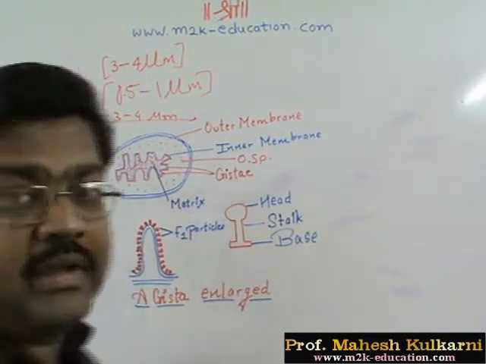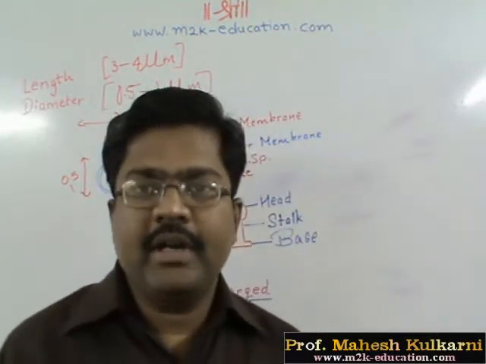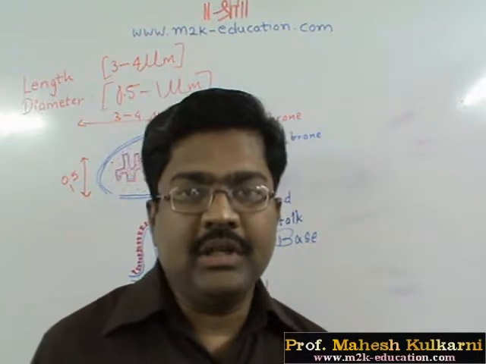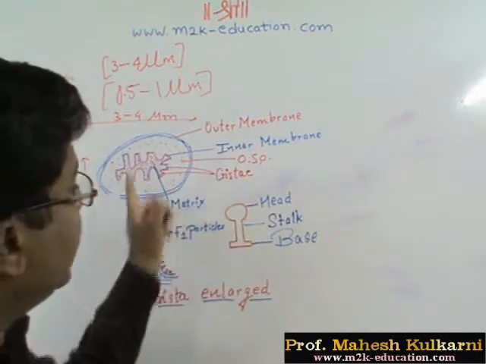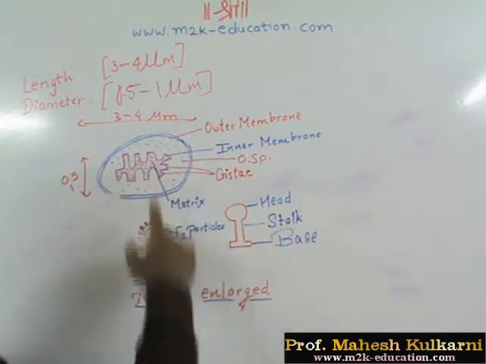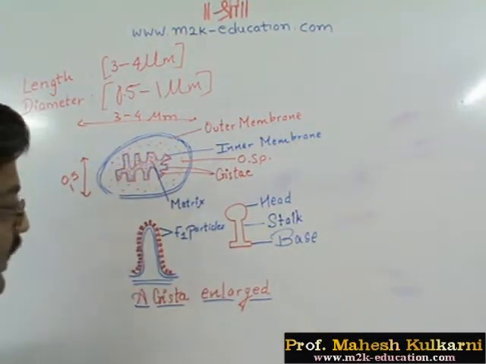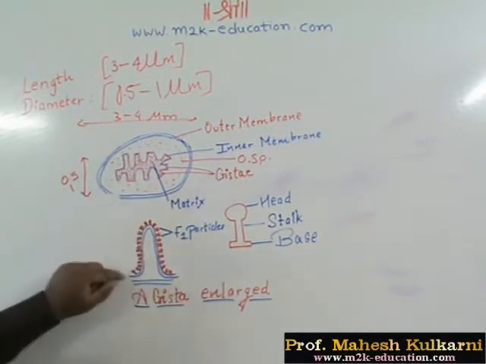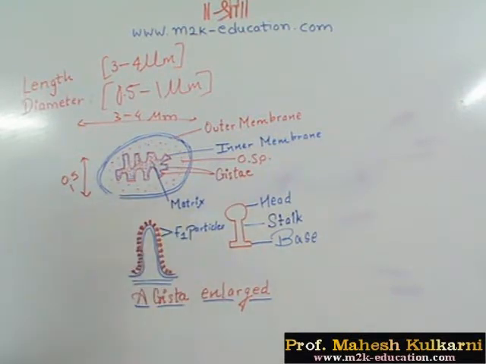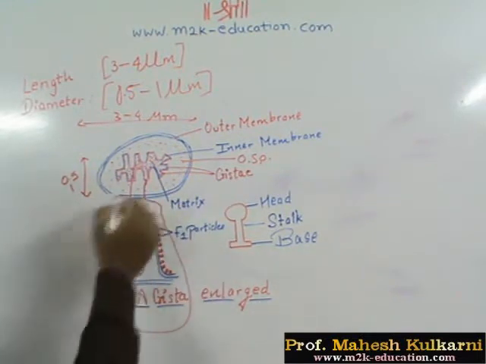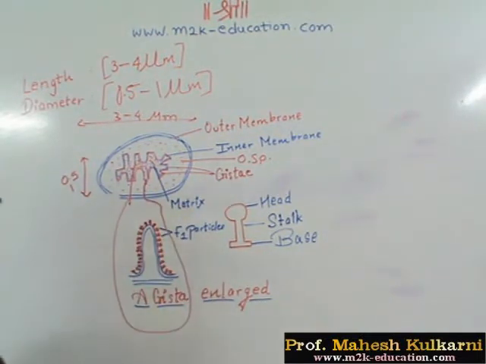Now the inside part is the folded part. This part is not smooth. Why is it folded? In order to increase surface area. So the inner membrane is the folded one. These folds are called cristae, singular crista and plural cristae. So we are now discussing these cristae, taking one out and looking at the enlarged part of a crista.